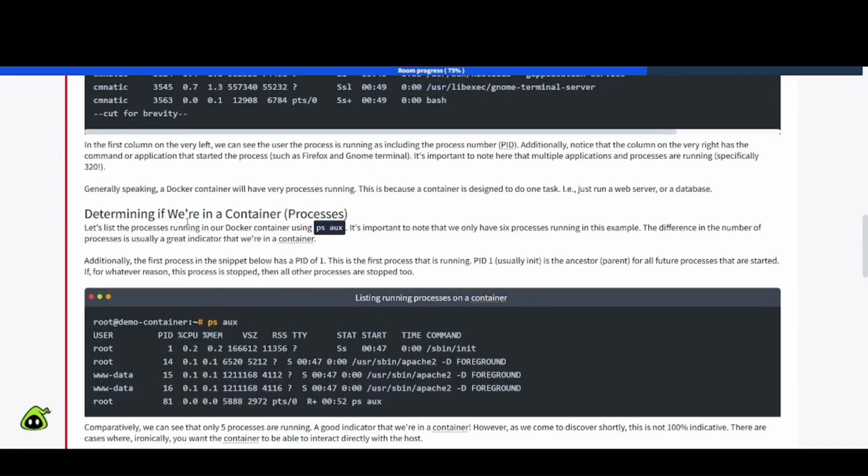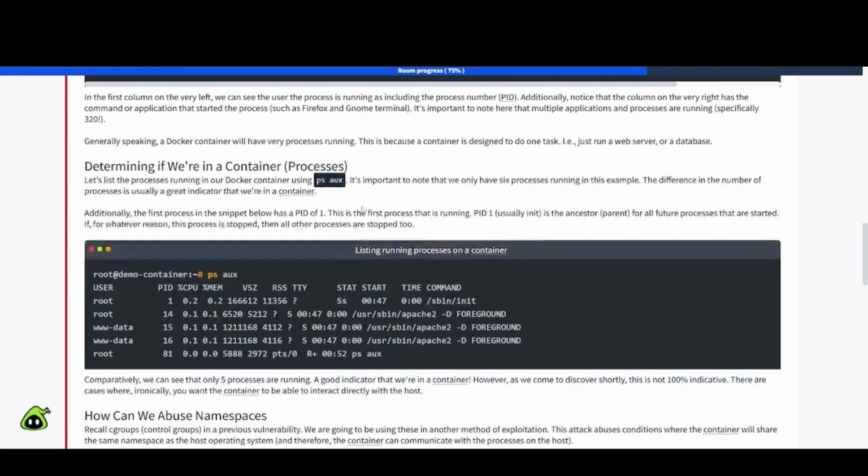Determining if we're in a container process. In a container, let's list the processes running in our Docker container using ps aux, which we just did. It's important to note that we only have 6 processes running in this example. The difference in number of processes is usually a great indicator that we're in a container. Additionally, the first process in the snippet below has a PID of 1. This is the first process that is running. PID 1, usually init, is the ancestor parent for all future processes that are started. If for whatever reason this process is stopped, then all the processes are stopped too.